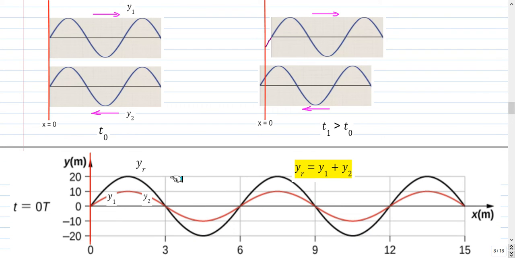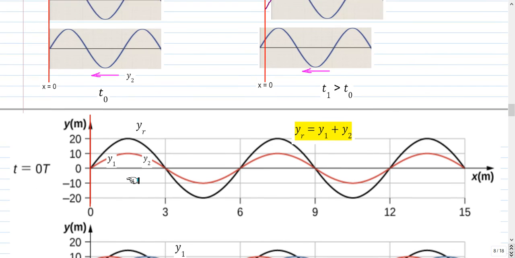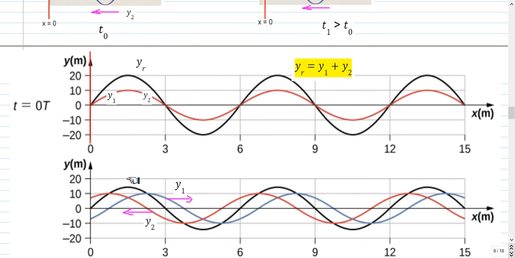So the resultant wave yr is y1 plus y2 according to the superposition principle. At time t equal to 0, both these component waves are in phase, so y1 and y2 are on top of each other. They will combine to give a resultant wave like this. And at a later time, y1 has moved towards the right and y2 towards the left. So y1 takes a negative value at x equal to 0 and y2 takes a positive value at x equal to 0. But these two will add up to give a 0 value at x equal to 0.